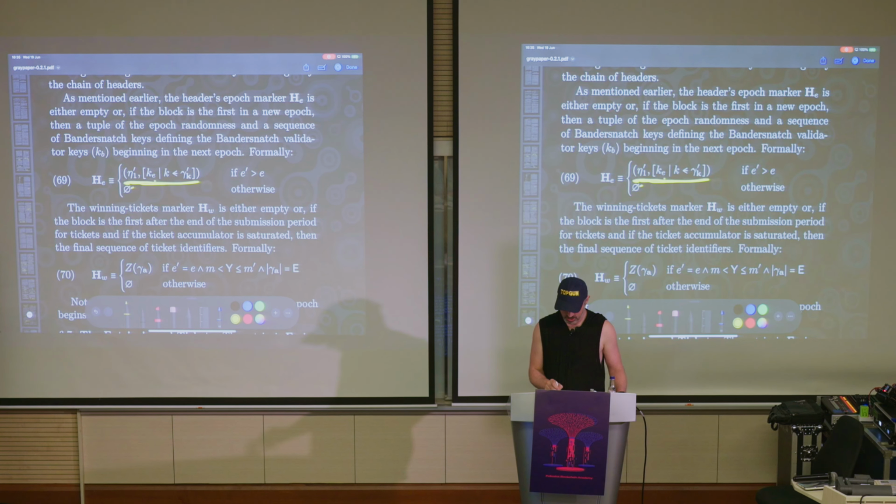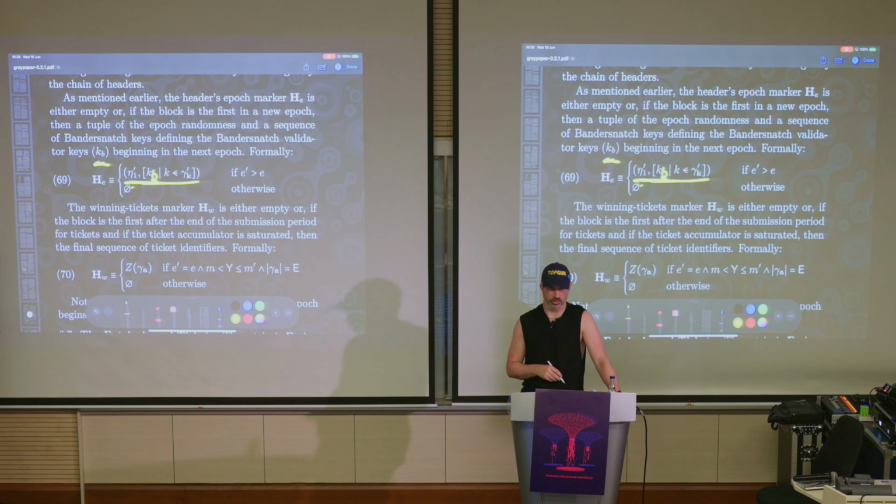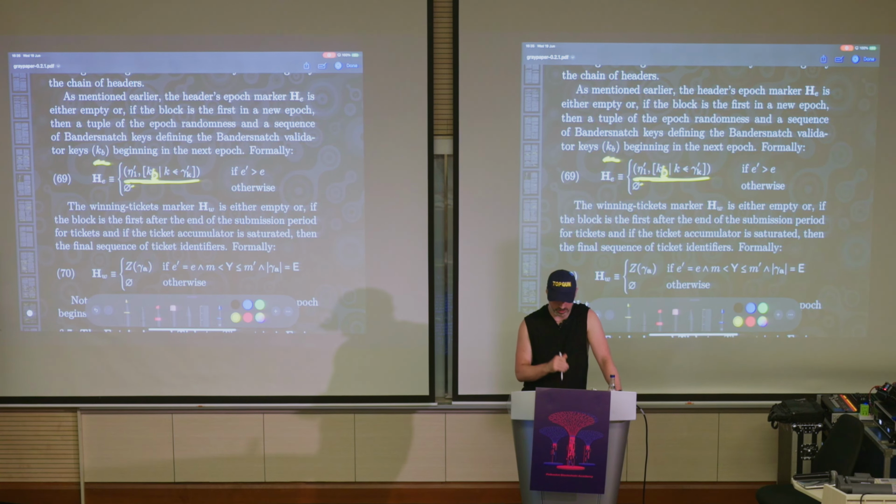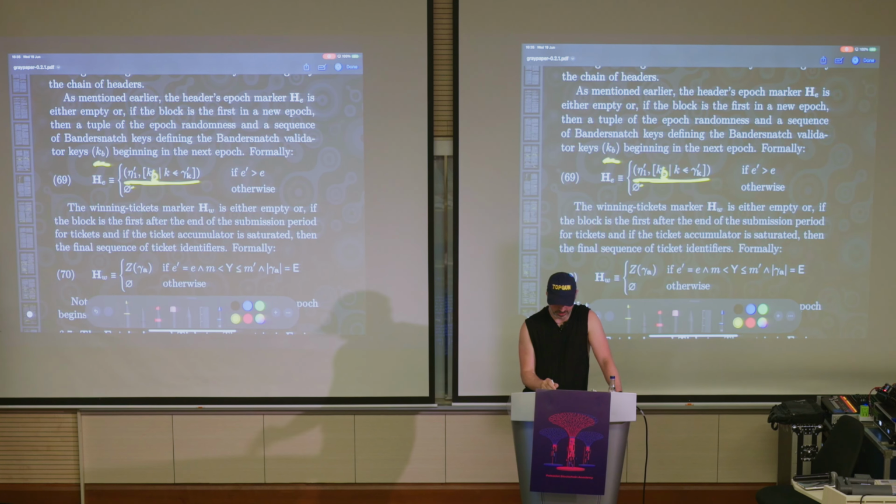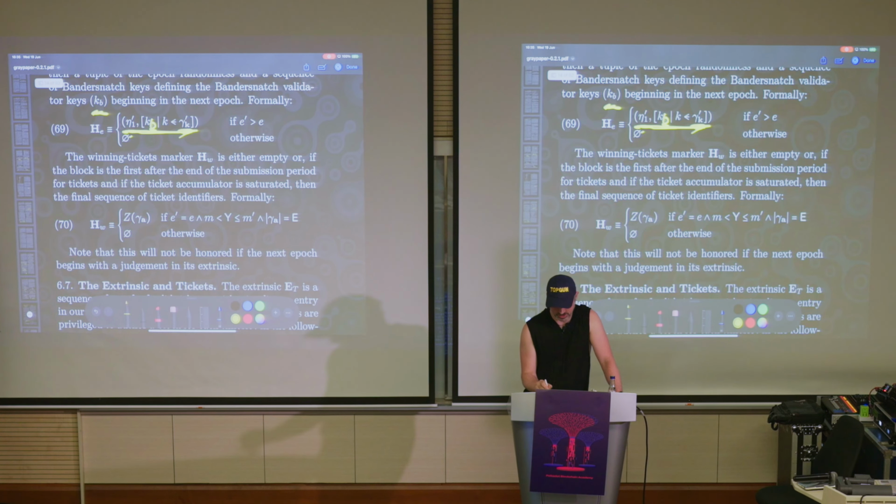We take the, I think that should actually be B. Yes, this is a typo. This should be B. Bandersnatch keys, yeah, they're the ones that are used for the fallback sealing. So eta prime 1 and the Bandersnatch keys of the pending validator set. And that's if we have moved on to a new epoch.